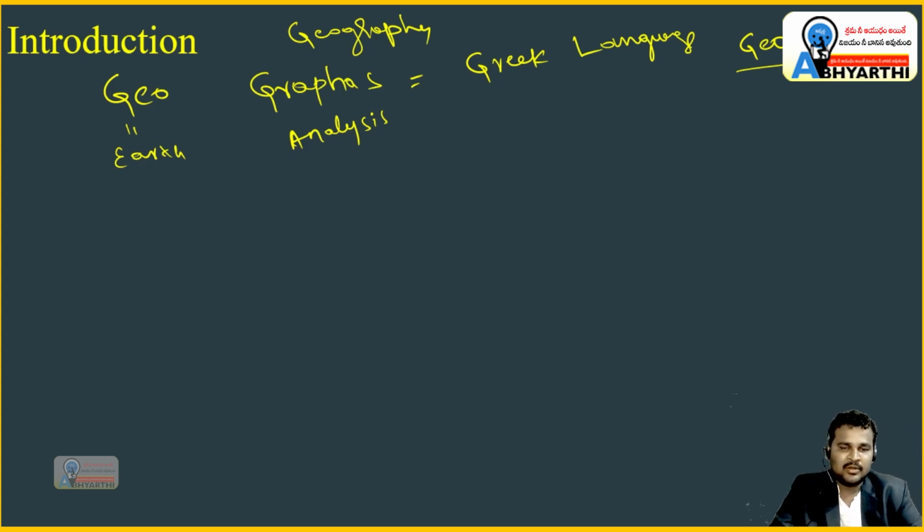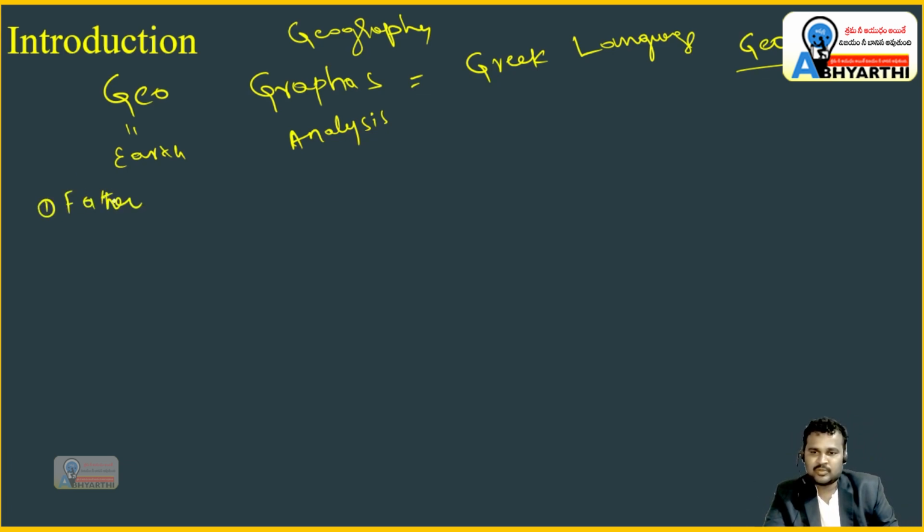So then we need to know who is the father of geography. Okay. So who is the father of geography? Please remember, please write down in your notebooks, father of geography. So father of geography was Eratosthenes. Okay.